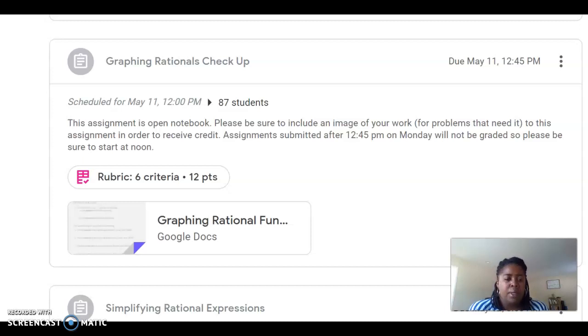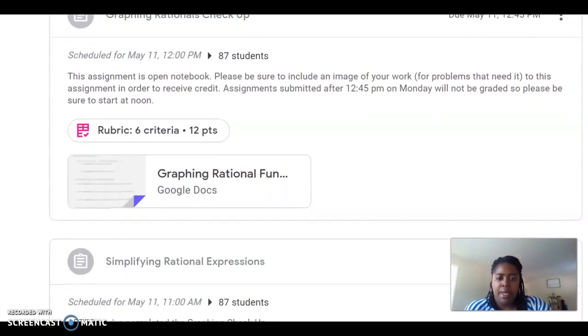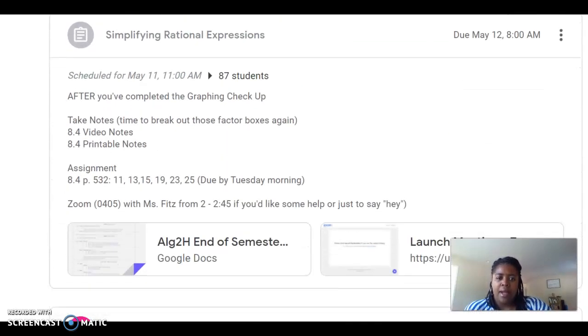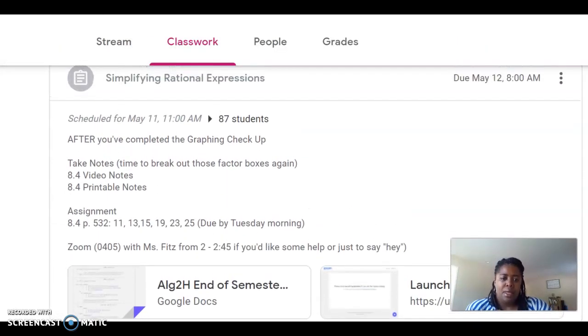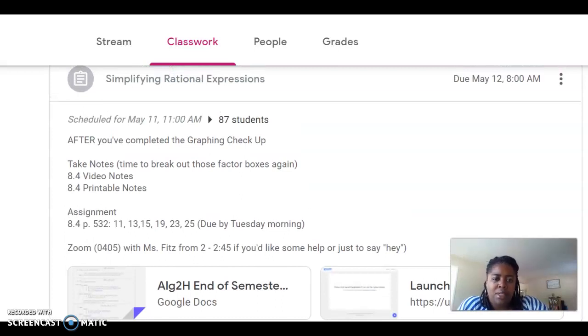It will not take you 45 minutes. But on Monday, I want you to first do attendance and then go into this document, get it started, get it completed, and have your notes available. And then be sure to take a picture. Otherwise, I got nothing for you. The assignment is to simplify rational expressions. So you have notes, and there's a printable version as well if you need it. This is after you've done the graphing checkup. The checkup should probably take 15, maybe 20 minutes. I gave you double time just in case, so by 12:30, you should be done with that.